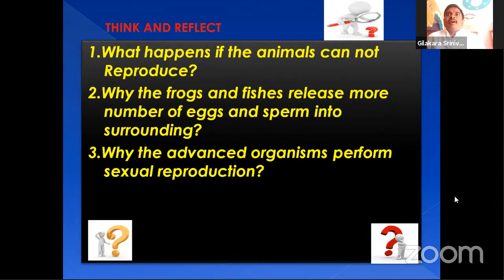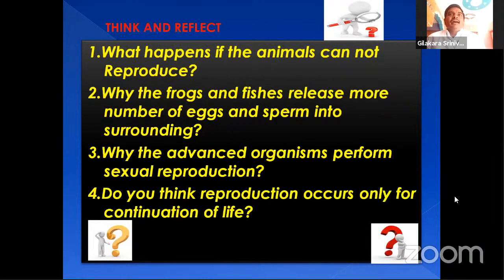They sometimes perform asexual reproduction and sometimes sexual reproduction. If we observe the advanced organisms, they perform only the sexual reproduction process. Why? And do you think reproduction occurs only for the continuation of life?